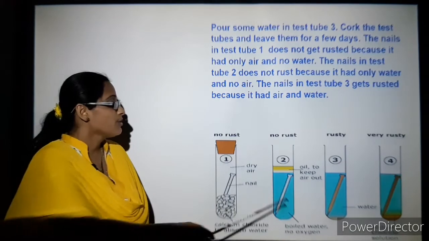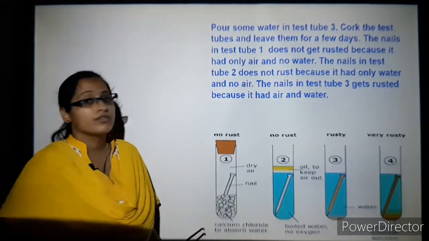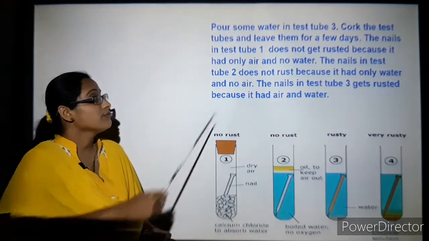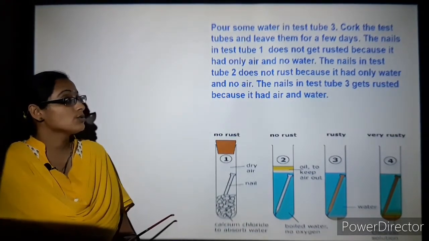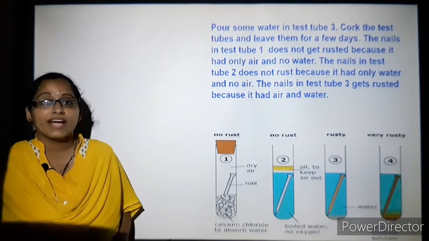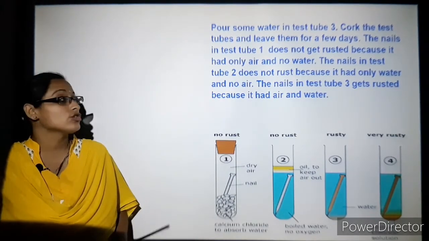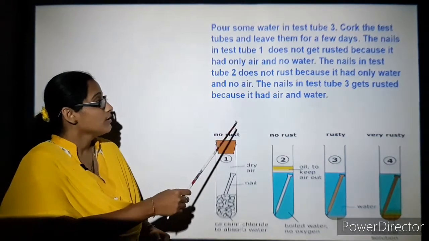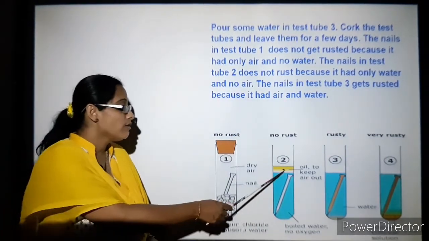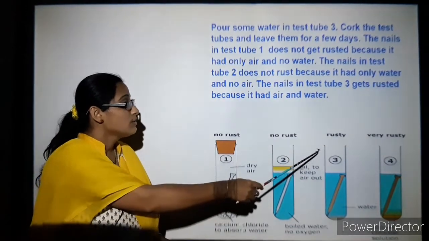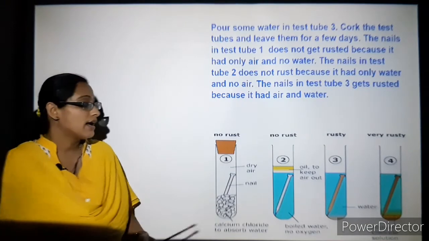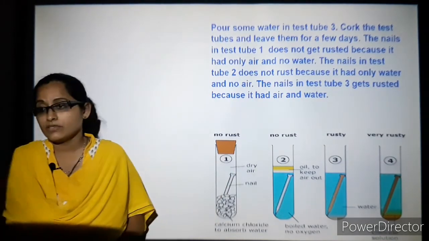In the third test tube you are going to pour some water along with the iron nail. Cork the test tubes and leave them for a few days. The nails in test tube 1 do not get rusted. Why? Because it is not in contact with air or moisture. In the second one, again it is not in contact with the air because there is a layer of oil. But the third one gets rusted because it is in contact with a mixture of air and water.